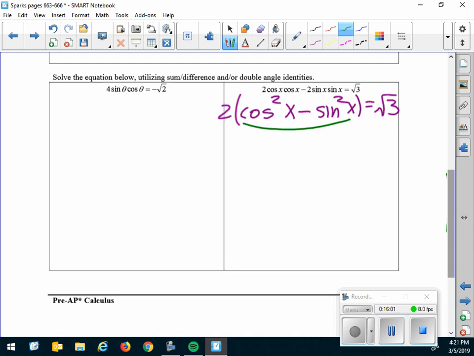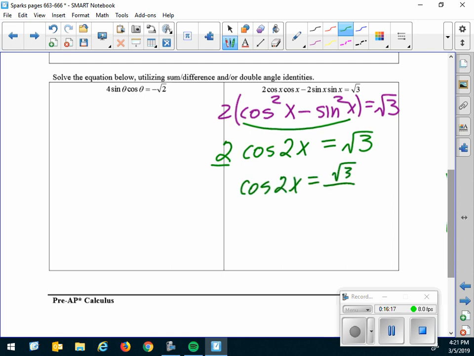Now here's the thing. That is a formula for cosine 2x. So this is 2 times cosine 2x equals root 3. So I'm going to divide by this 2 right here. I'll have cosine of 2x equals root 3 over 2. Now remember, I've got to make 2 passes because my coefficient here, or my argument, is 2. All right, I have a positive cosine, and positive cosines happen in quadrants 1 and 4.